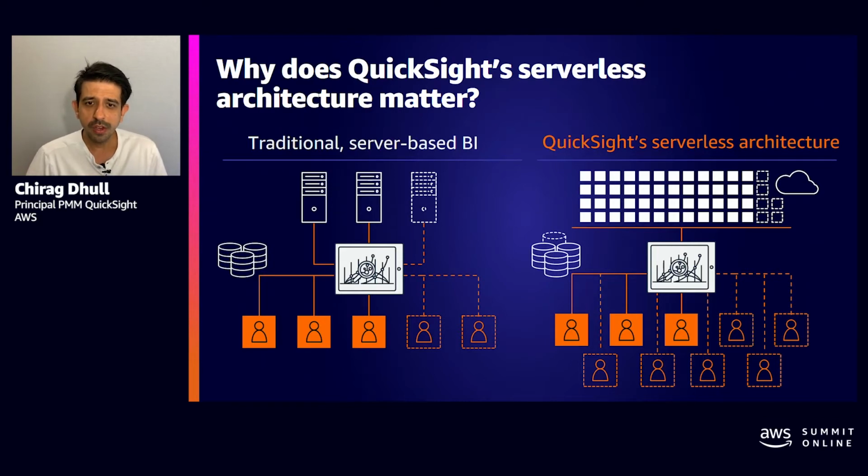With QuickSight, users have access to the power and scale of AWS Cloud. Users get consistent performance, no matter the concurrency or the scale of the users, whether it's hundreds or thousands or tens of thousands of users who are currently using the BI tool at the same time. It also ensures that your users don't have to deal with slow dashboard performance during peak hours, when multiple BI users are accessing the same data visualizations or data sets.